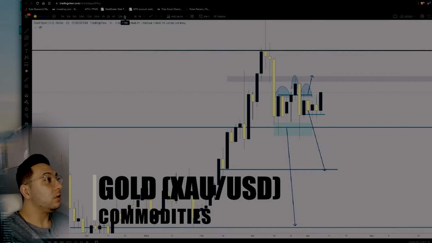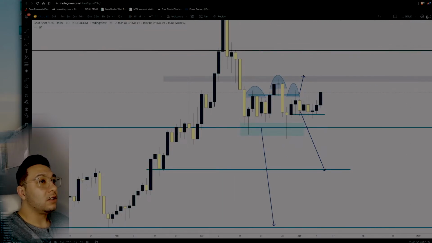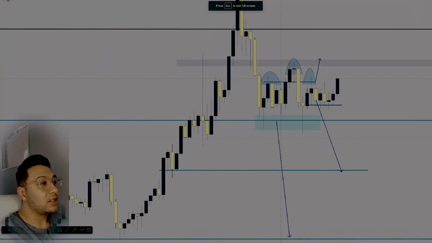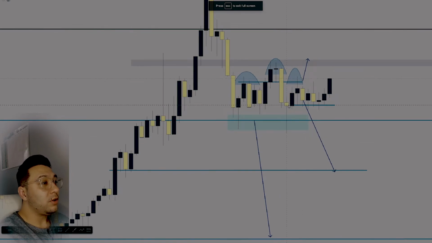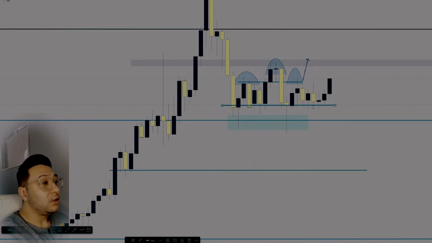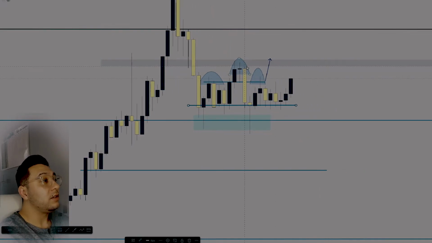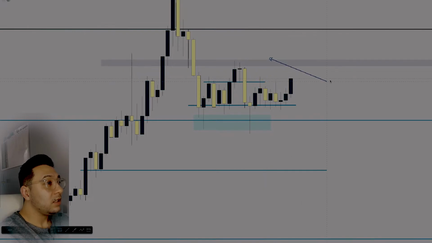Next, we're looking at gold. So I'm going to start things off on gold. This is the analysis I had marked up from last week. I said that if this level broke, gold is going to drop. We did not break at all. In fact, it held very strongly, which is a good thing for gold, which means gold should be increasing in value. Gold looks pretty bullish based on how we closed and the fact that it didn't break this support level at 1920.